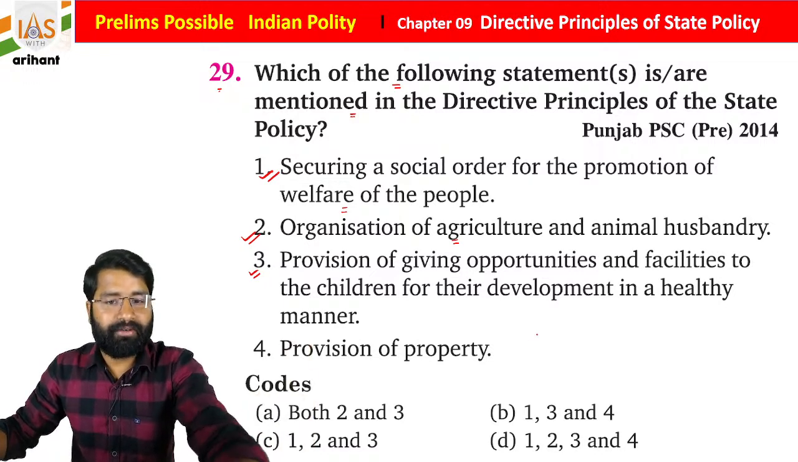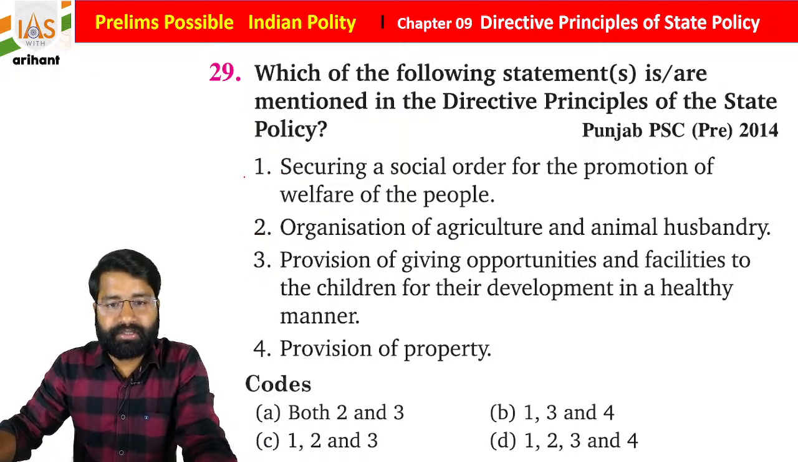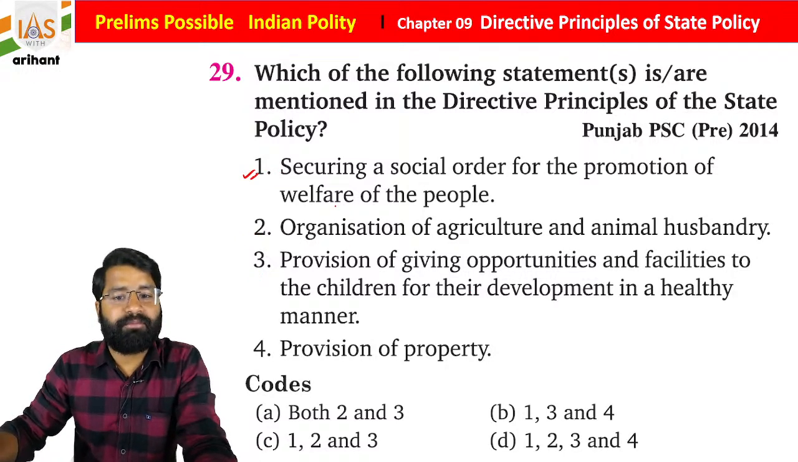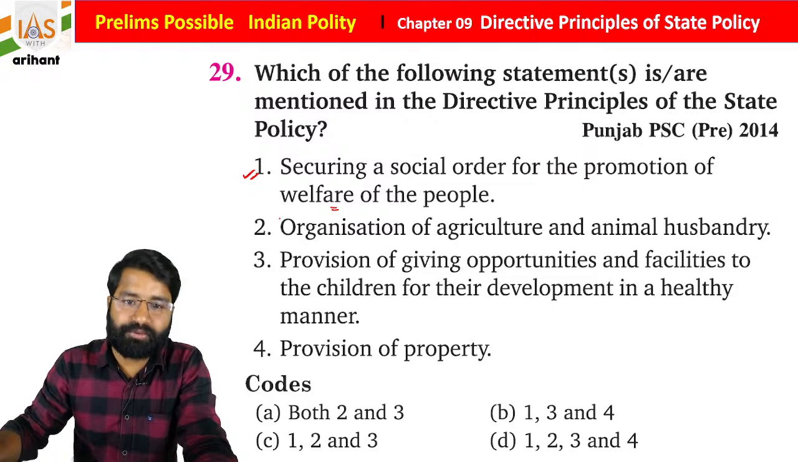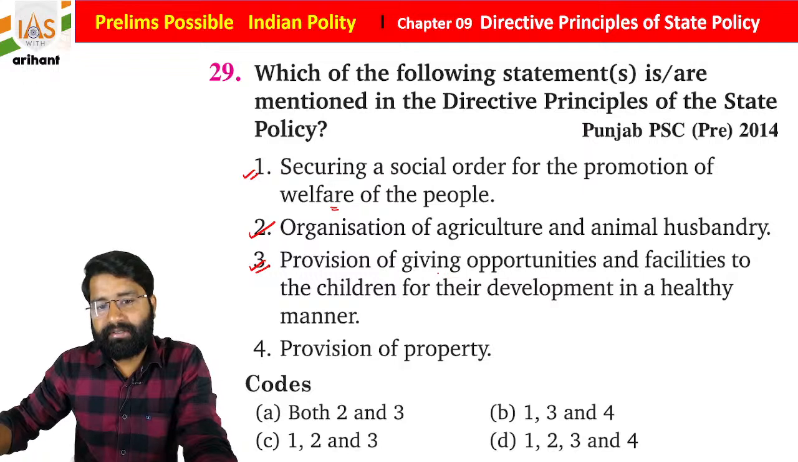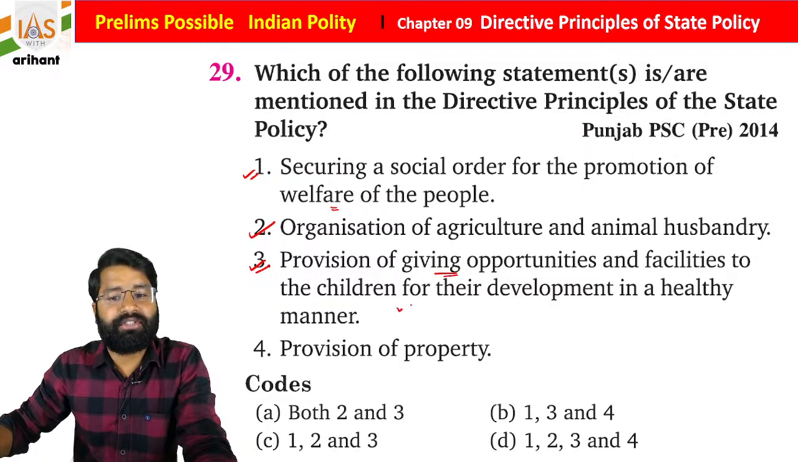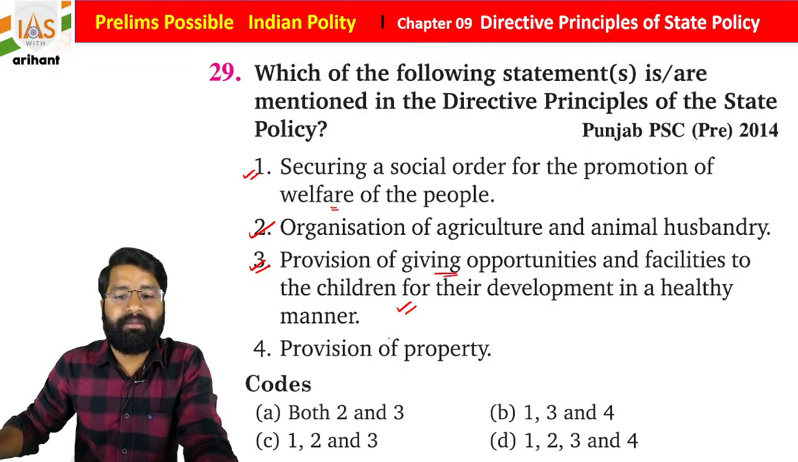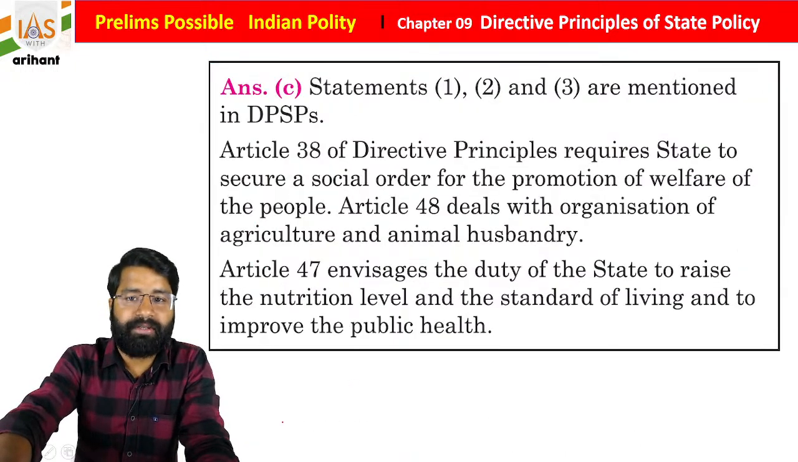So, what I was saying, basically under this question, securing of a social order for the promotion of welfare of people is included. Organization of agriculture and animal husbandry is there, and provision of giving opportunity and facilities to children for their development in a healthy manner. Provision of property is not included, so statement C is going to be right for the same, students.